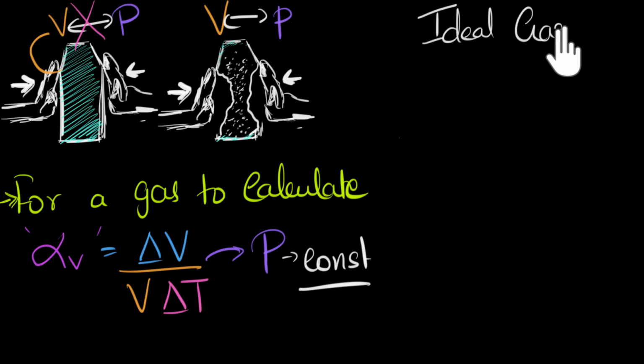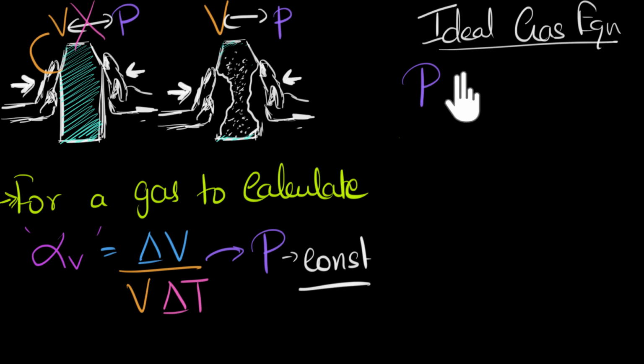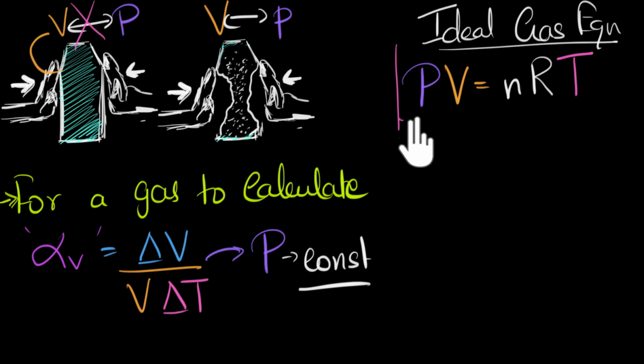The ideal gas equation says if you take pressure and you multiply it by volume, PV equals nRT, where n is the number of moles, R is a constant, we call it the gas constant, and T is the absolute temperature in Kelvin. Now in reality, most real gases don't obey this equation, but they come pretty close to this.